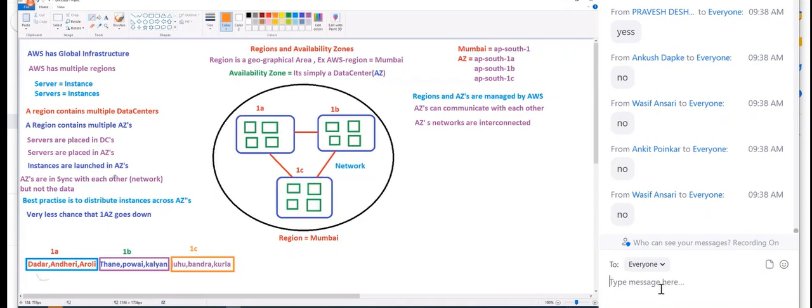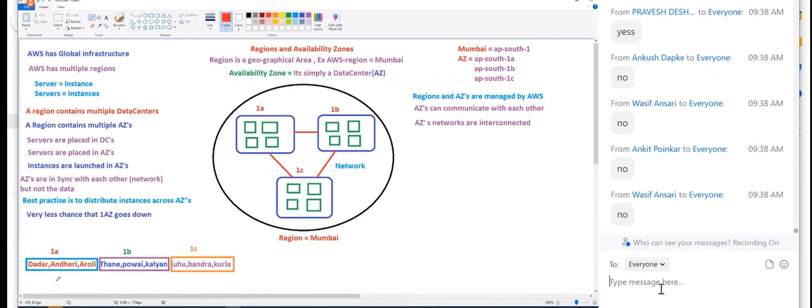If a data center in Dadar goes down, you have Andheri and Aroli. If this goes down, you still have Aroli. If the entire data center is going down, AWS will not keep just watching. But remember, guys, 99.999%, an availability zone never goes down.